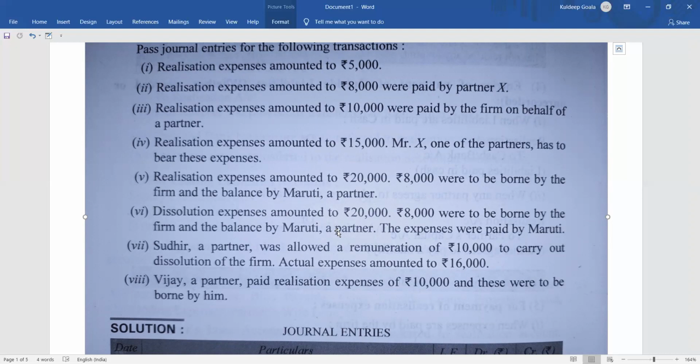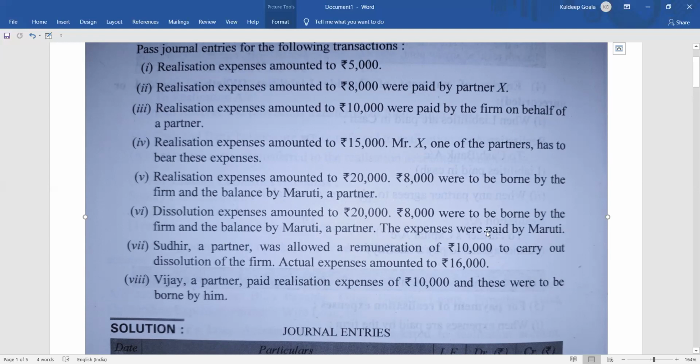Now we will take point number 6. What is mentioned here? Dissolution expenses amounted to 20,000. Okay, the amount of dissolution expenses was 20,000. And what happened here? 8,000 was to be borne by the farm. Farm को देना था 8,000 and the balance, बाकी जो पैसा बचेगा, by Maruti. Maruti will pay the remaining amount. That is remaining how much? 12,000. Maruti is a partner.